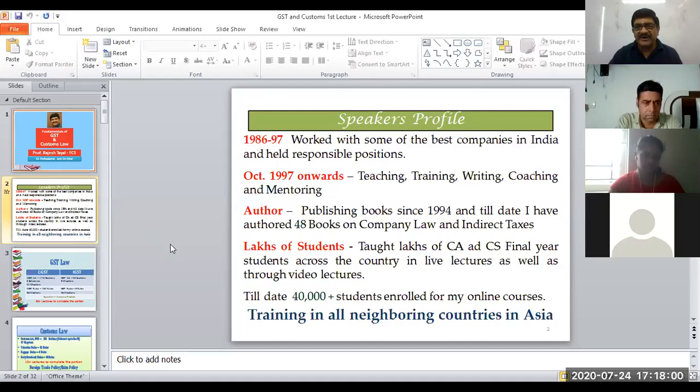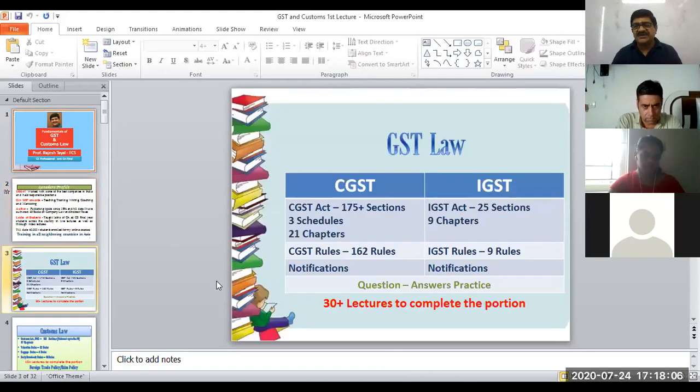This is a little bit of a profile about me, and now coming to our own topic, that is GST law. So what is GST law? What are the statutory provisions that we are going to cover in the syllabus?